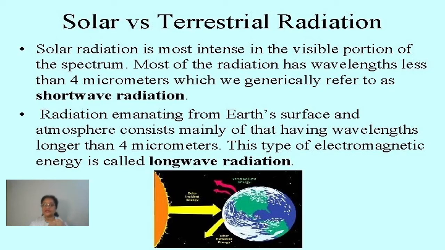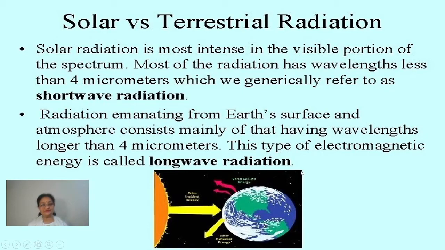So the basic difference is what? When the wavelength is less than 4 micrometers, that is short wave radiation. When the wavelength is more than 4 micrometers, that comes under long wave radiation. This is again a very important difference between solar and terrestrial radiations.